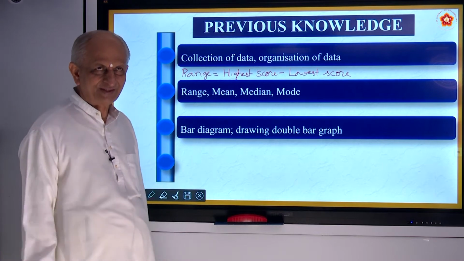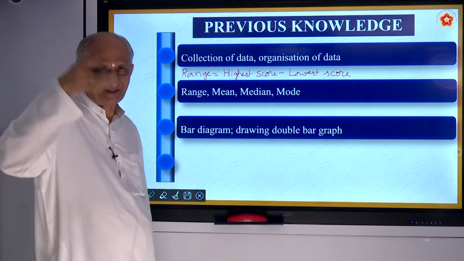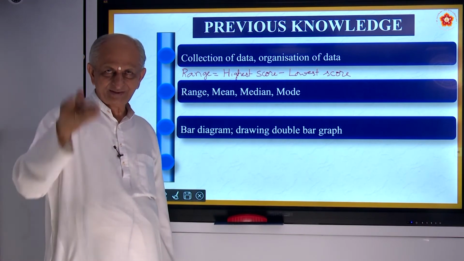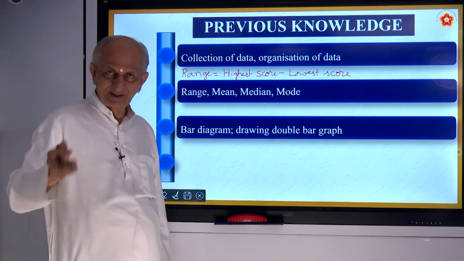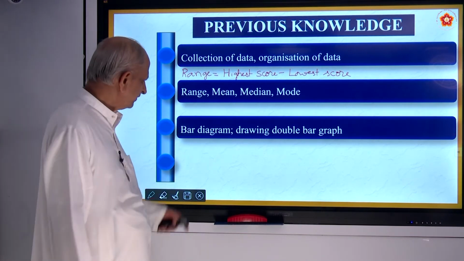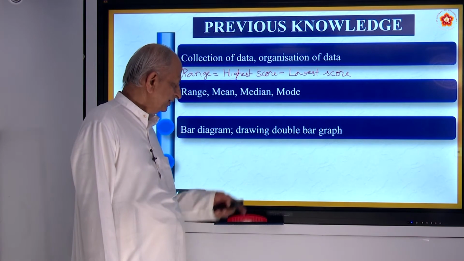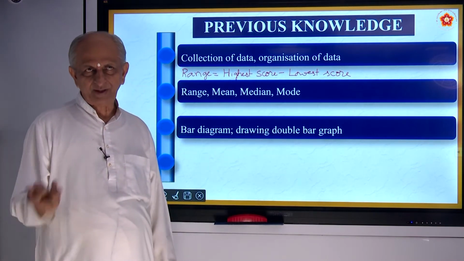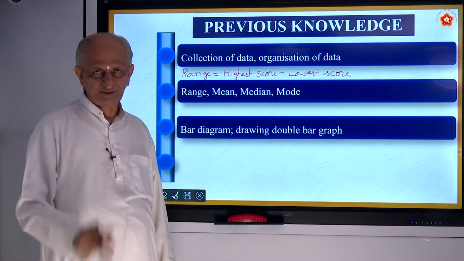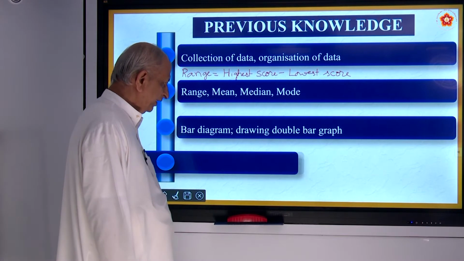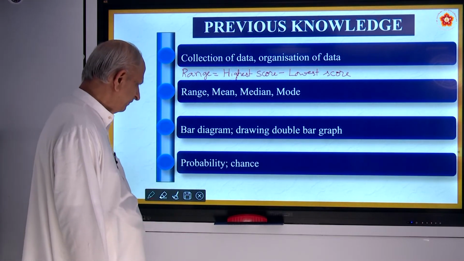Is it not? Results of the school in different subjects: Kannada, say 100%, English, say 80%, maths, say 99%. Like that, all shall be shown in the form of a bar diagram. And there is what is called a double bar graph. Suppose you are comparing two things, then you have a double bar graph. So that is another way of representing the data.